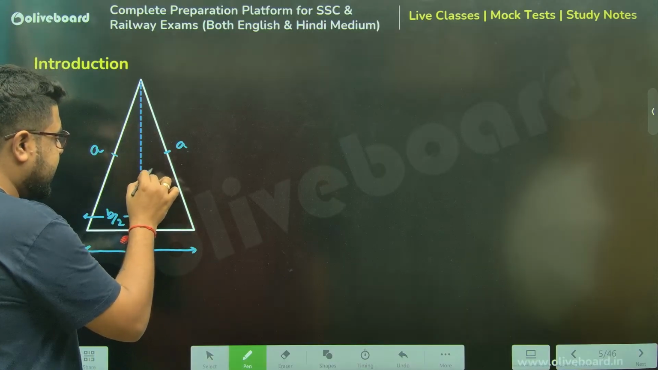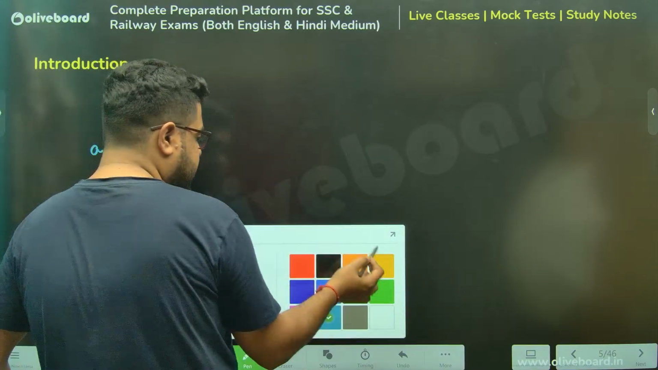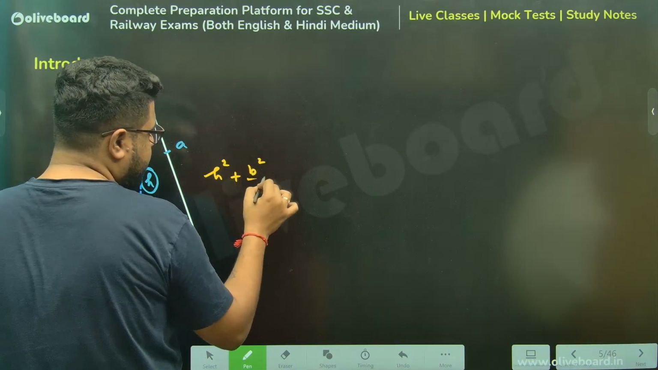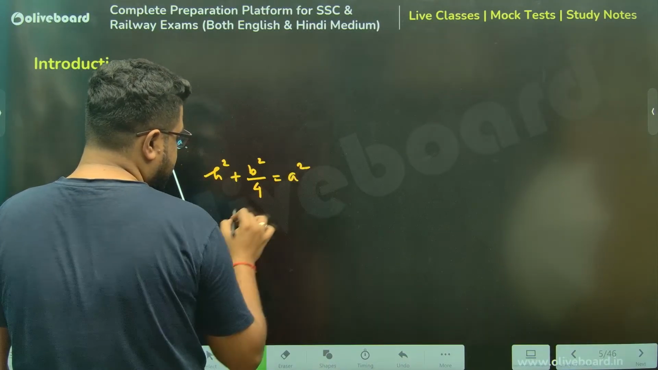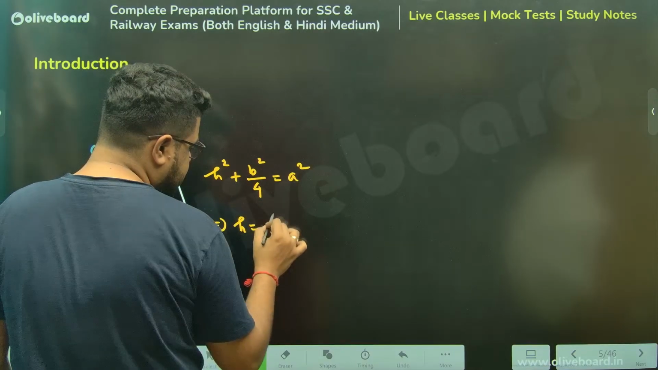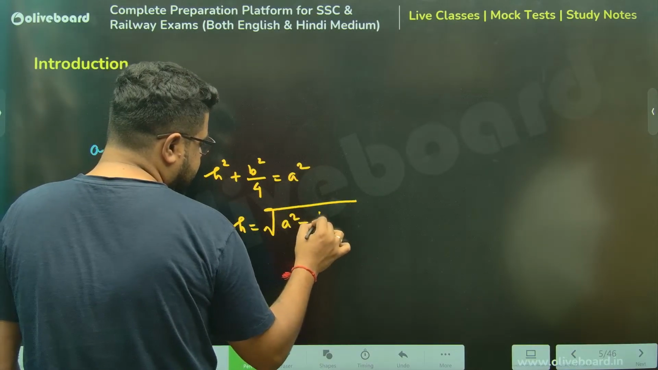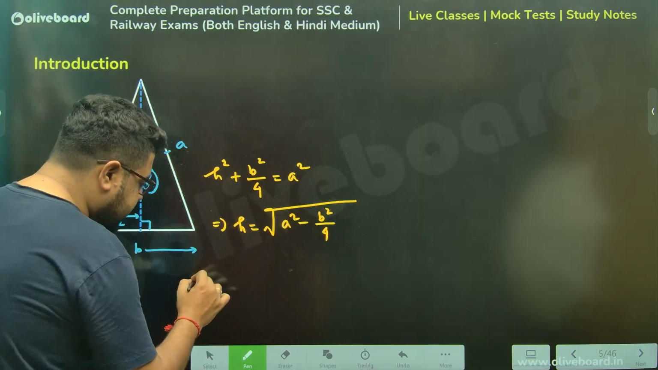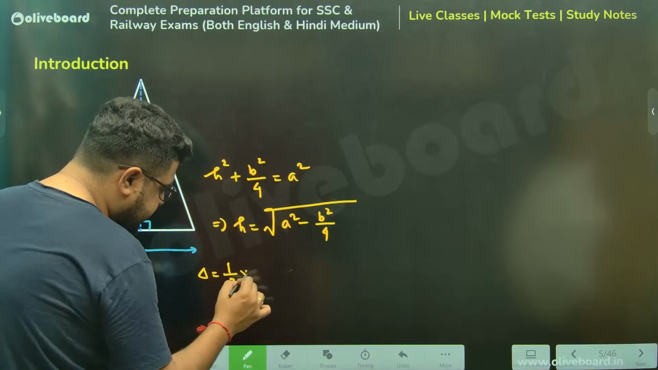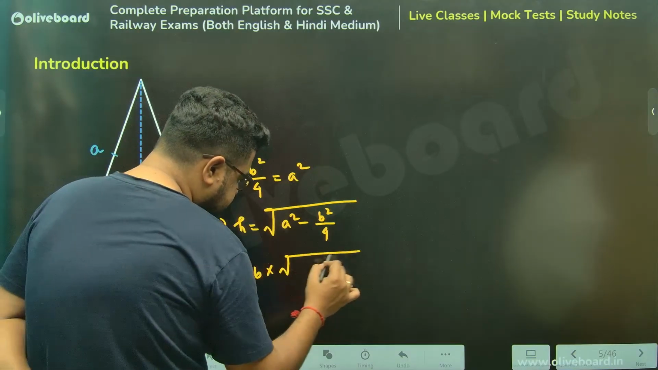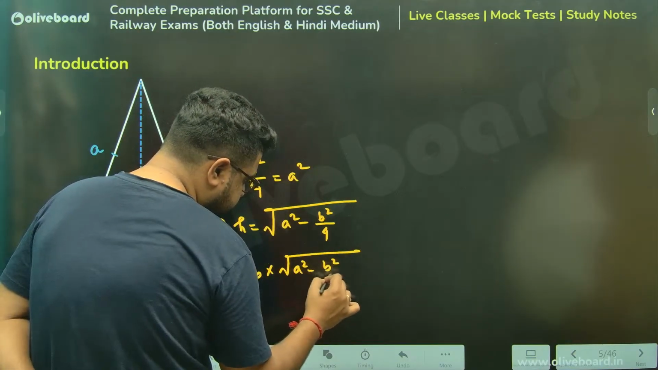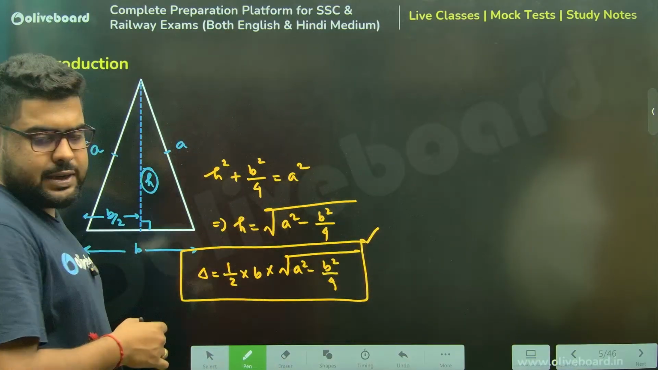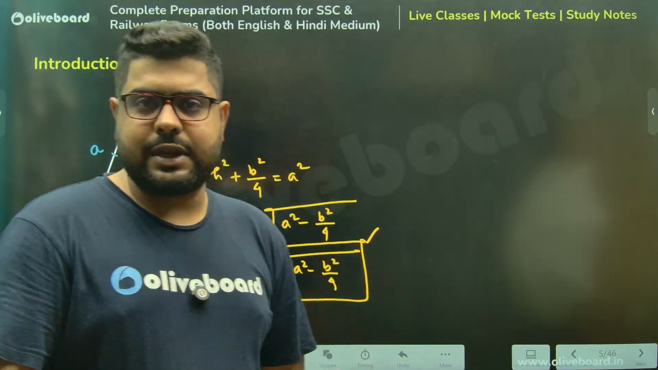If I take this as H, I can simply write H square plus B square by 4 is A square. So H becomes positive only, so I'll not take plus minus. H is the square root of A square minus B square by 4, or B by 2 whole square, anything goes. So the area will be half into base into height. Height is this. So this is how you find the area of any isosceles triangle.